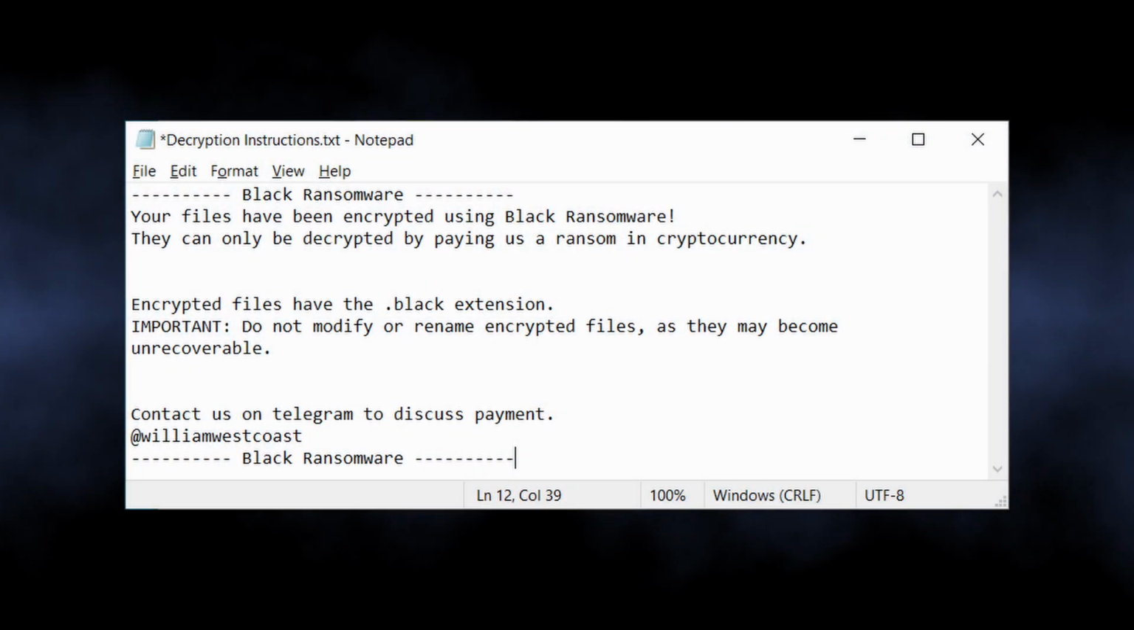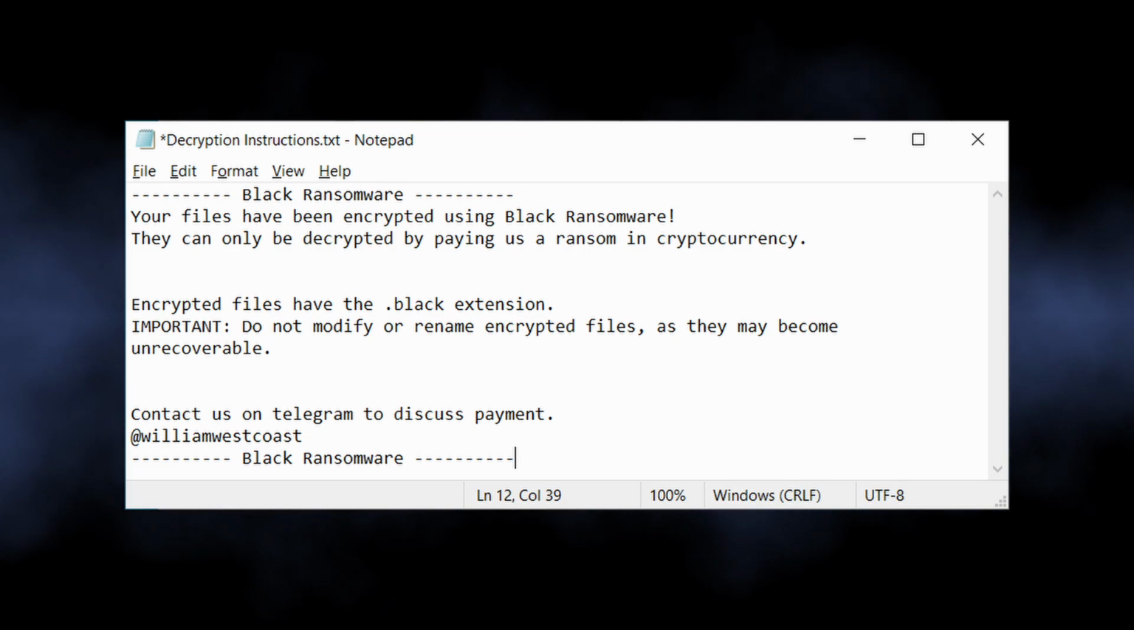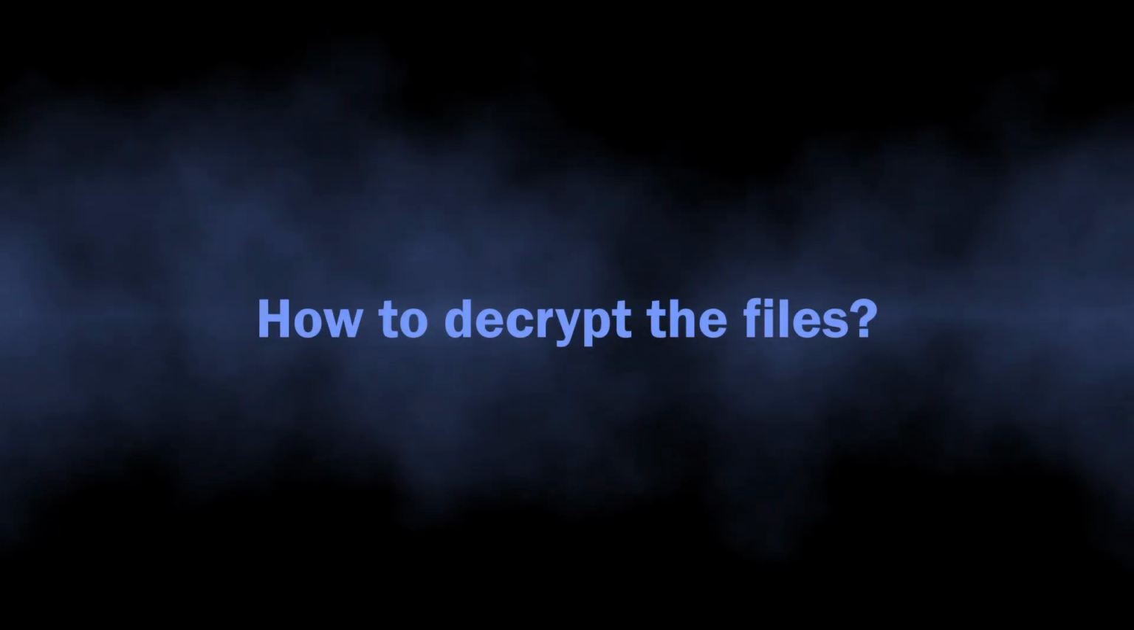Ransom note of this ransomware contains the information about what's happened and how you can solve it. Malware leaves it in every folder that contains the encrypted files. Let's talk about file recovery and decryption.